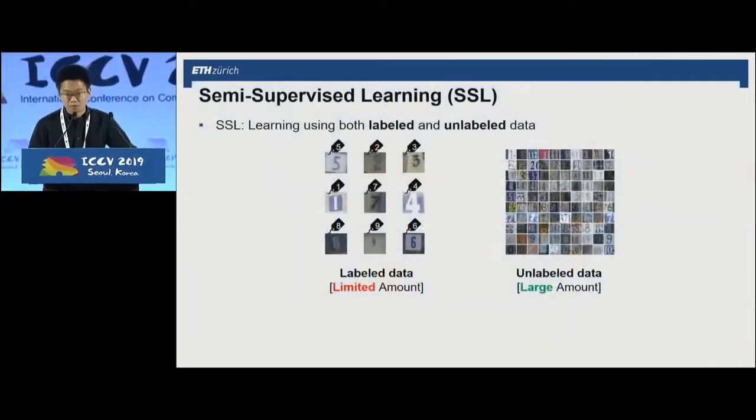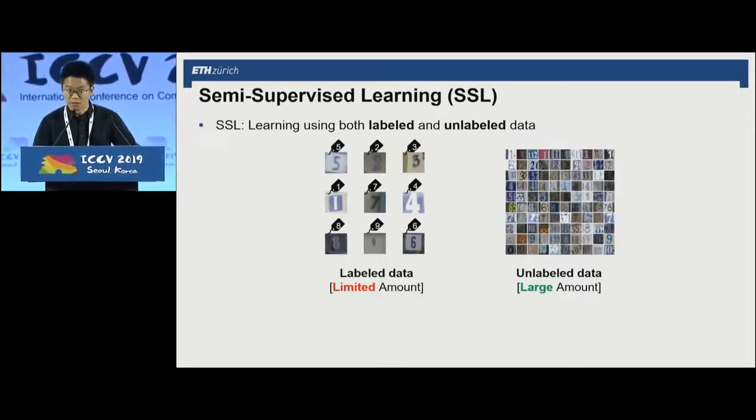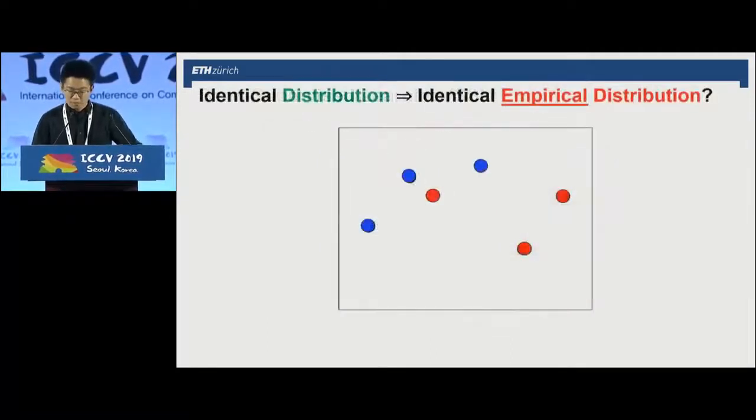Semi-supervised learning aims to learn a better model by using additional unlabeled data. In a typical setup, we have a very limited amount of labeled data, but additionally, we have access to a large amount of unlabeled data. We assume that these two are drawn from the same distribution. But sampling from the same distribution does not mean identical empirical distribution.